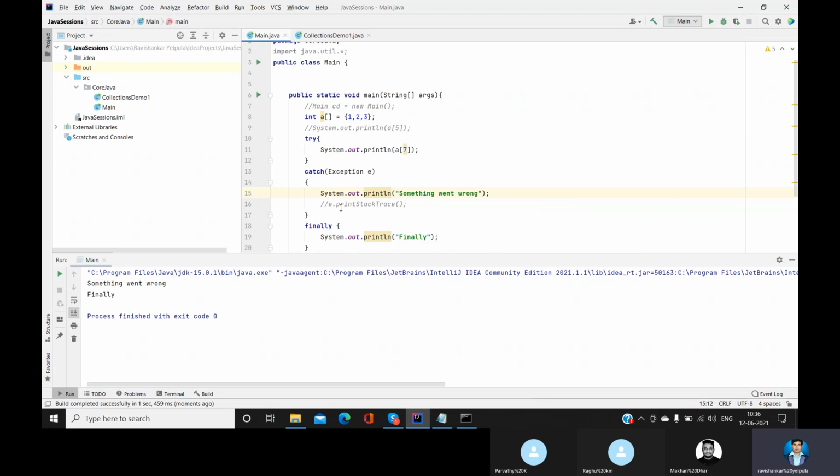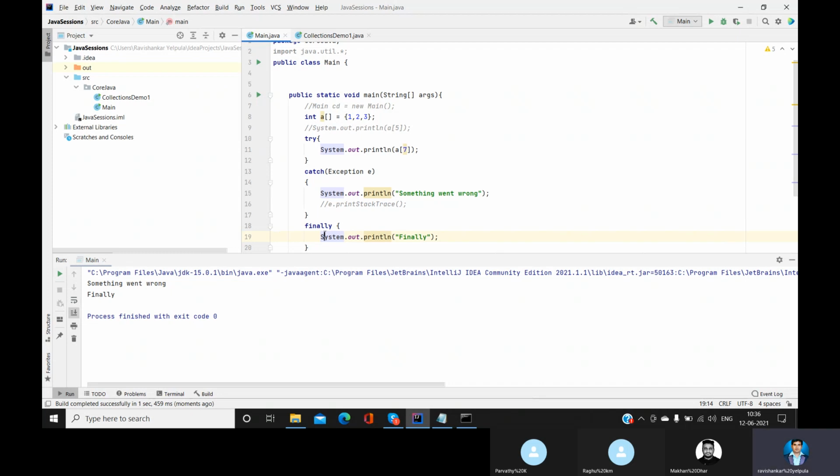Catch block execution means there is an exception. When an exception occurs, it will stop the execution of the program. But even so, the finally block is getting executed. The meaning of it is that regardless of whether try or catch is executed, finally will definitely execute at the last.